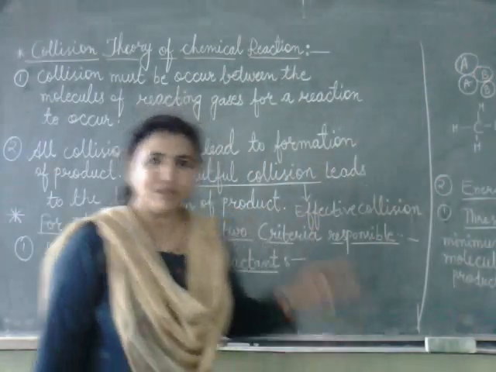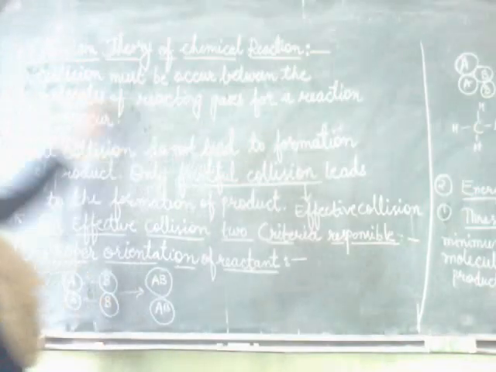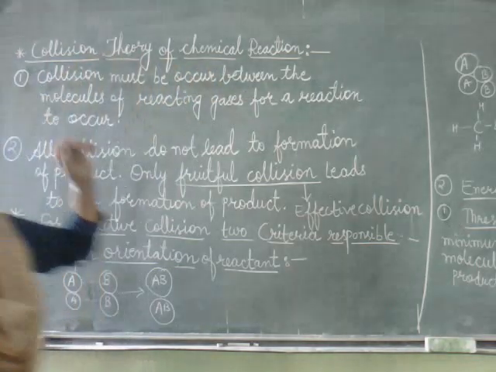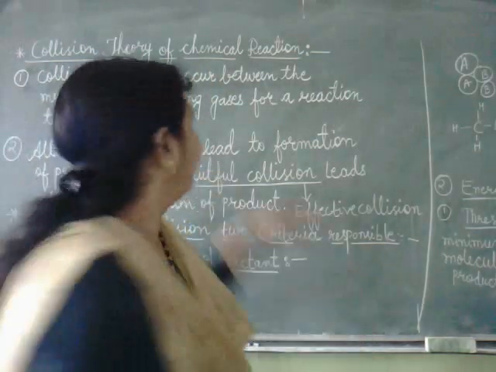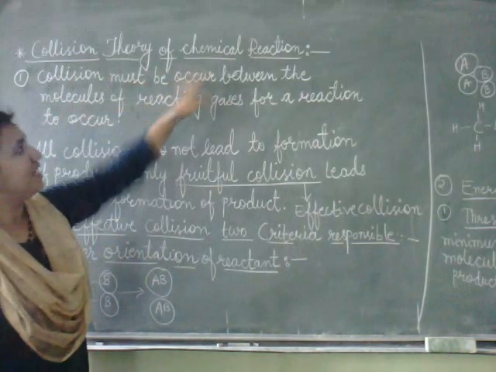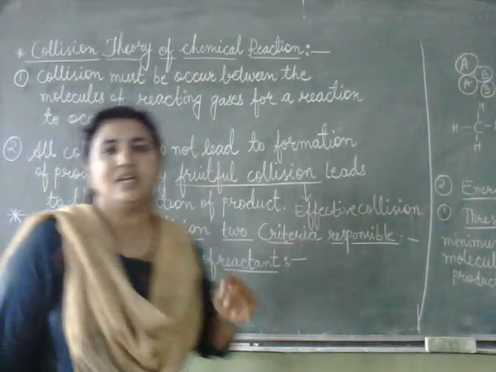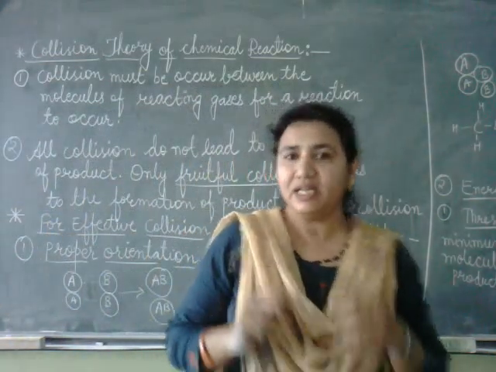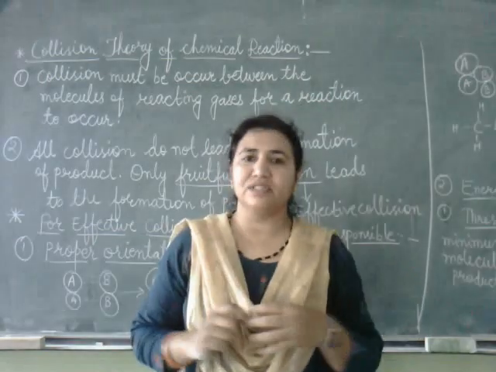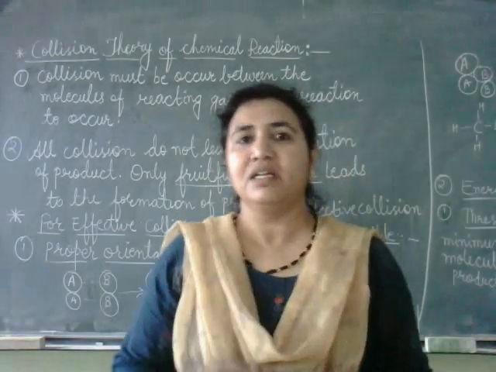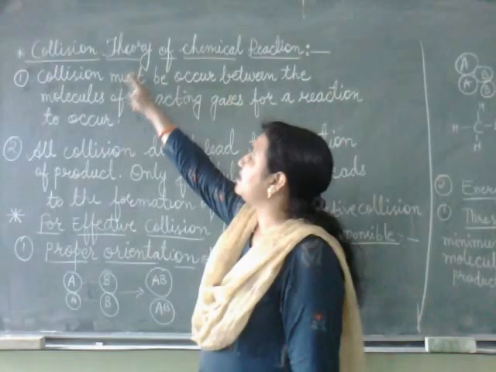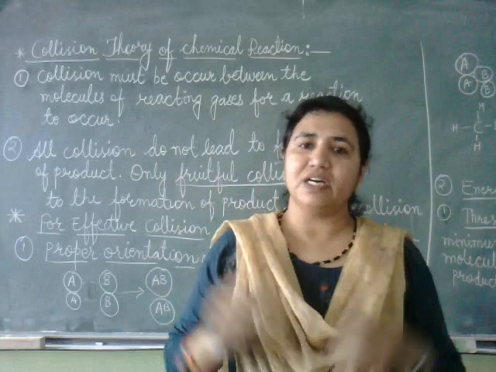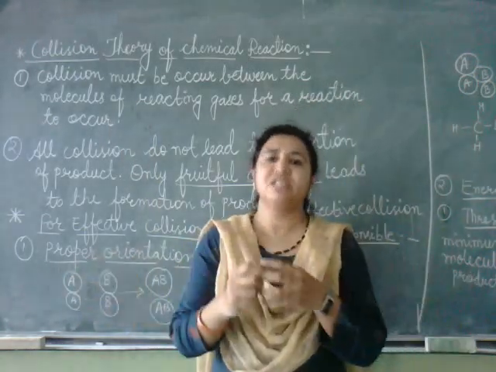So today I am going to tell about the collision theory of chemical reaction. Already sir has explained once, I am just repeating. According to this theory, a reaction can occur only if the reacting molecules collide. Collision means any chemical reaction can occur only if the reacting molecules collide with each other.